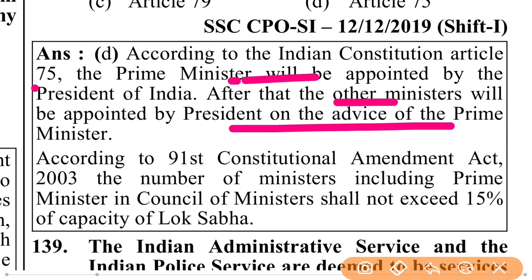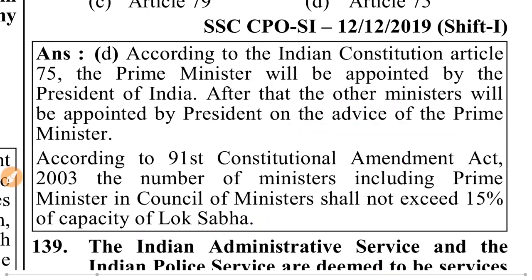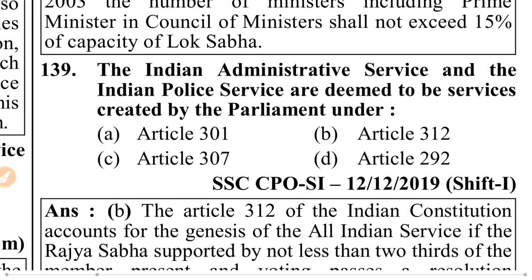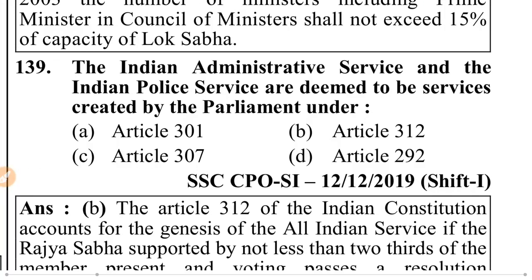According to the 91st Constitutional Amendment Act 2003, the number of ministers, including the Prime Minister, in the Council of Ministers shall not exceed 15% of the strength of the Lok Sabha. Means if the Lok Sabha has 500 members, 15% of 500 is 75 ministers, not more than 75 ministers, less is fine, but not more than 75 ministers. This should be an example for the exceeding.